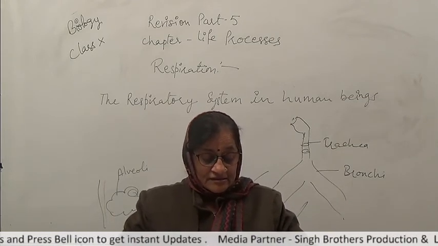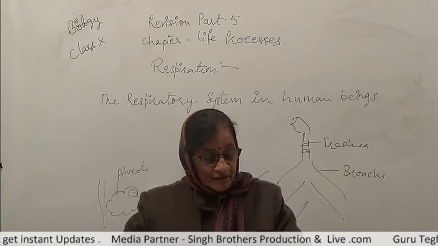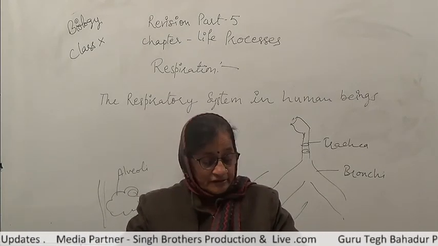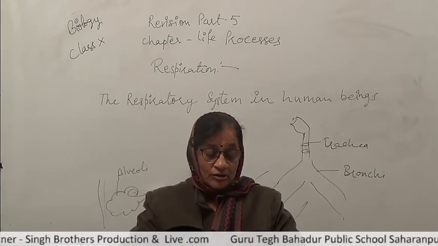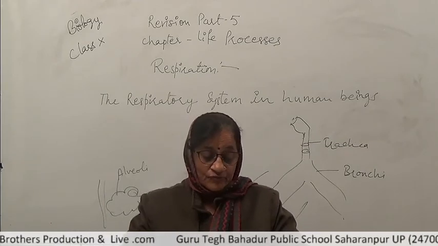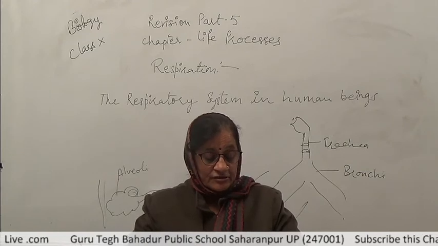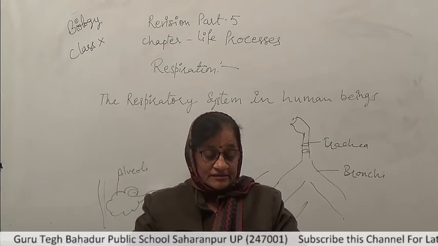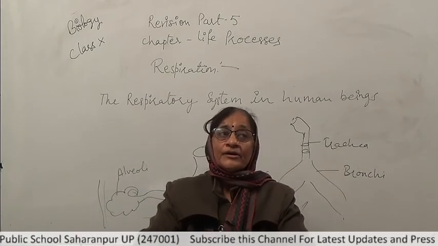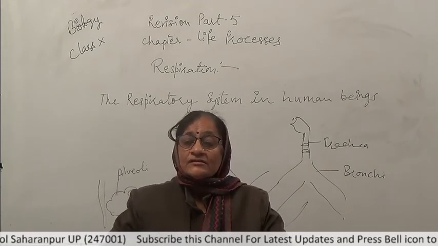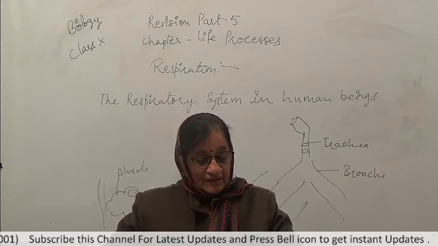The gases move entirely by the process of diffusion. The large and interconnected intercellular spaces in plants ensure that all the cells are in contact with air. Since the plants remain fixed in nature, they do not require excess energy, and hence the rate of respiration is also comparatively slow. So this is the way through which exchange of gases takes place in plants.